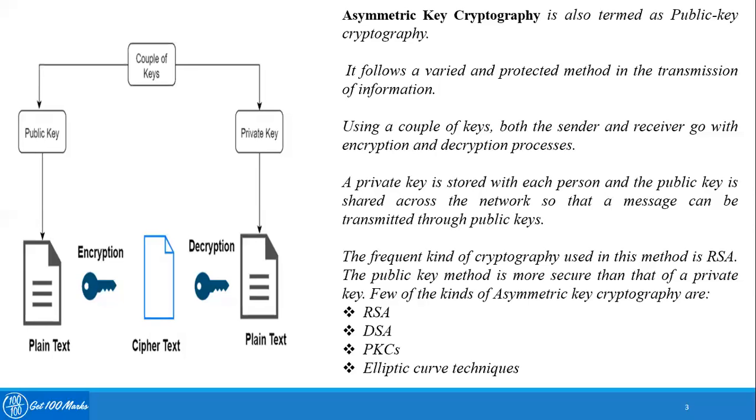One very common example we can think about when we talk about asymmetric key cryptography is WhatsApp, where we secure our information as a user. We do it using a private key, and the message is sent to the other party, and the other party uses his own private key to decrypt the messages.